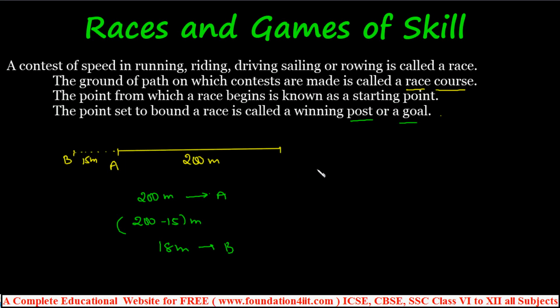And in a 100 meters race, A can give B 15 meters, or A can give B a start of 15 meters, or A beats B by 15. These are all words we can use. If it is a 100 meters race, A runs 100 and B should run 100 minus 15, so only 85 meters. So these are simple basic things.